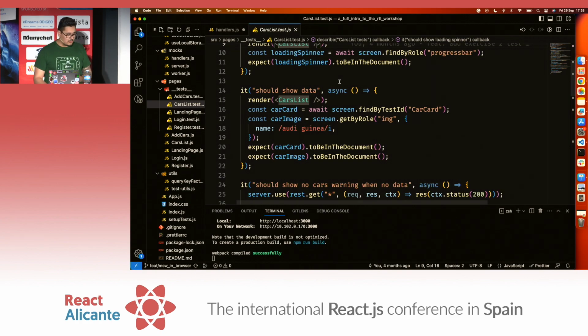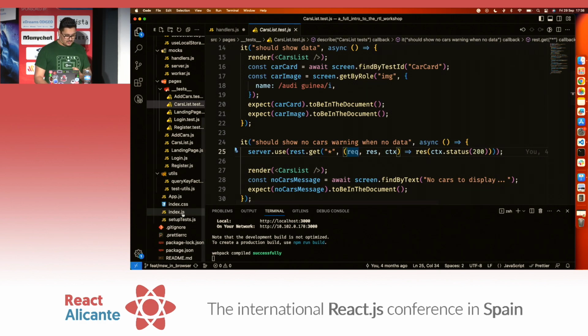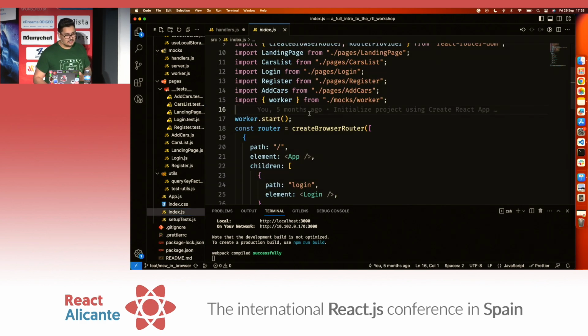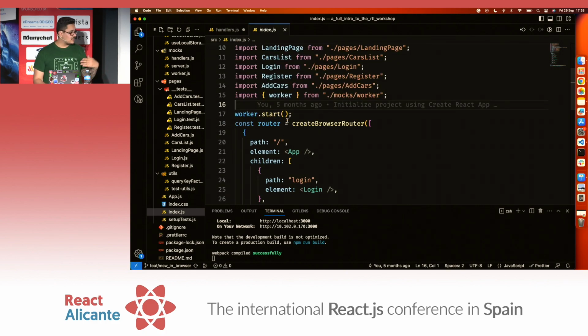If there are scenarios where we want to test some errors, for instance, we can override what we already defined. We can tell MSW, hey, look, for this specific test, I want you to return or do this instead. So you can customize this however you want for your testing scenarios. And this is for the tests. For the browser, all you need to do is start the worker whenever you're running your application. You can comment this in or out depending on whether you're in development. Probably you don't want to leave this going into production. But for development, it's pretty much all you need to do: worker start.